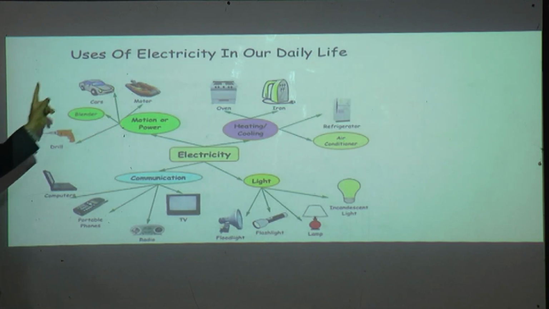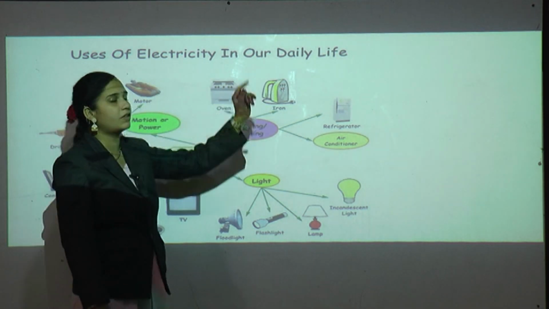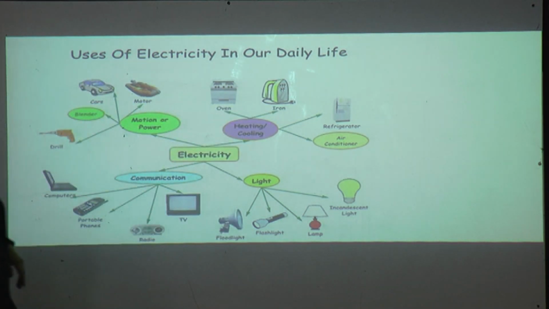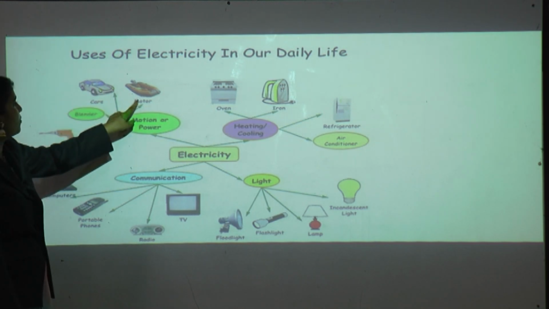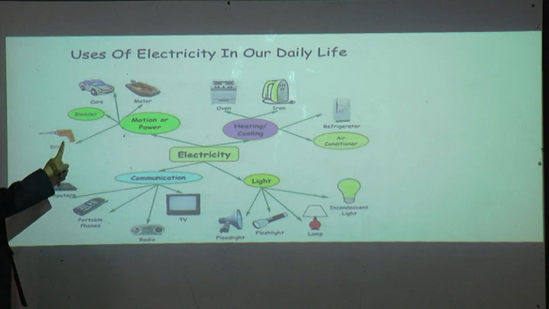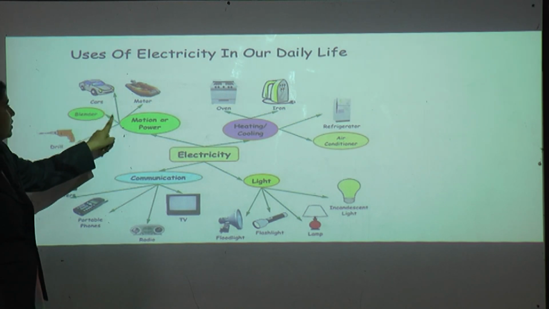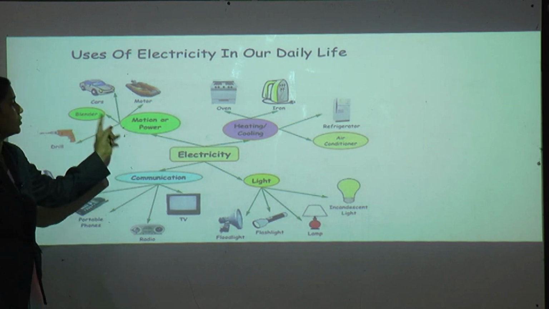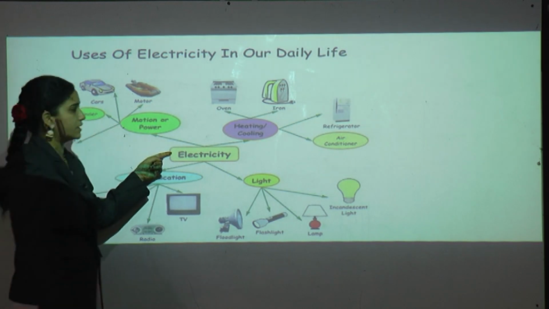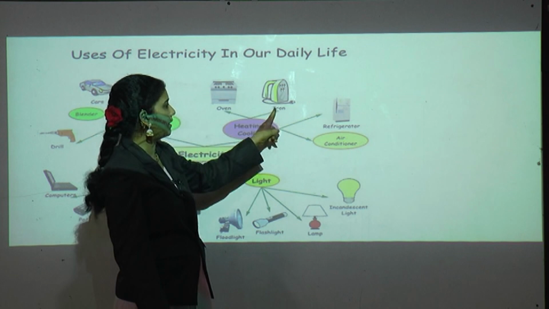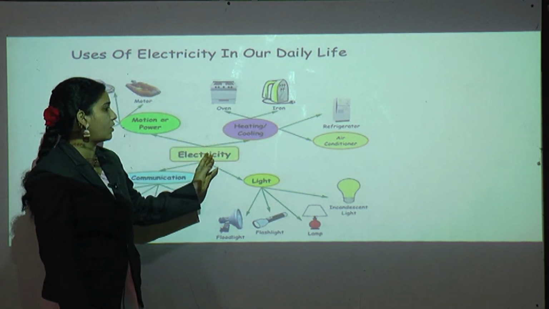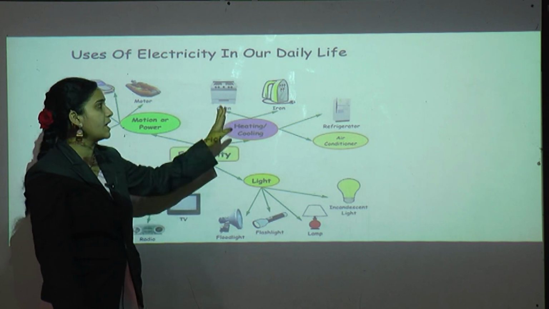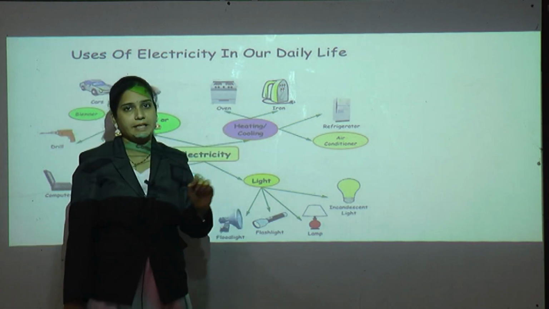Okay, we'll see the uses of electricity in our daily life. See here. Cars, motor, drill, blender, motion or power are also dependent upon electricity. Here oven, iron, refrigerator, air conditioner, for heating or cooling purposes we use them, and they all depend on electricity.